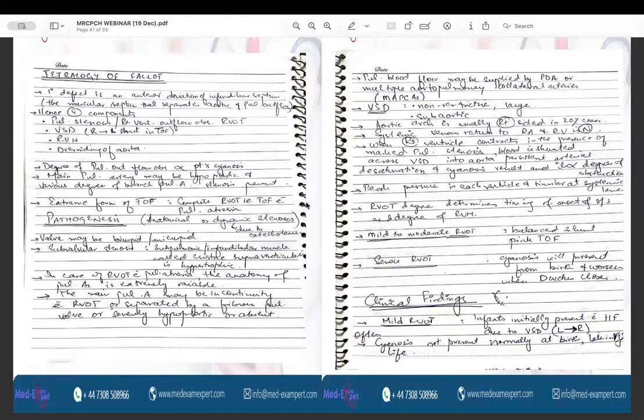The degree of the pulmonary outflow obstruction is directly proportional to the cyanosis which is present in the patient. And there is also an extreme form of TOF, which is associated with complete right outflow tract obstruction. That is, there is TOF and there is complete pulmonary atresia.